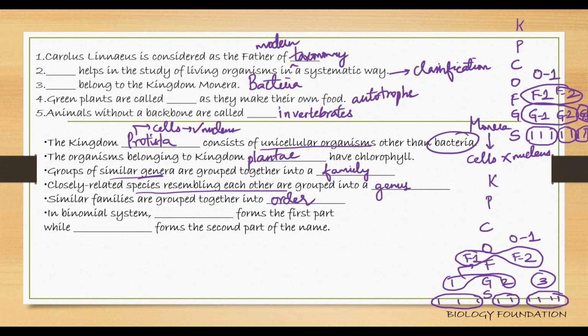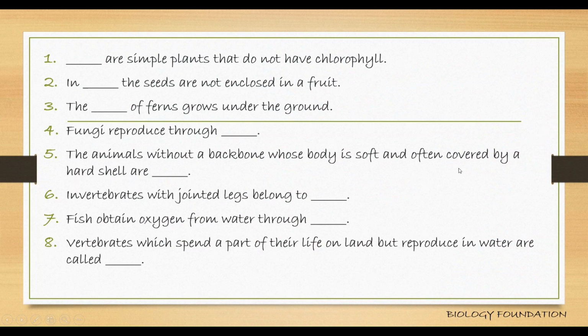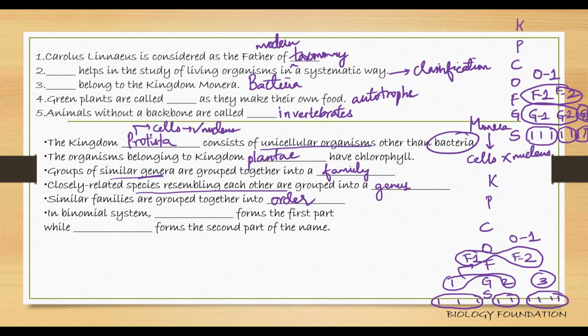Now, what are they asking? Groups of similar genera. Similar genera are placed in a single family. Similar species are kept in one genus. Group of similar families are kept in an order. Okay. In binomial system, dash forms the first part, genus, and species form the second part of the name.